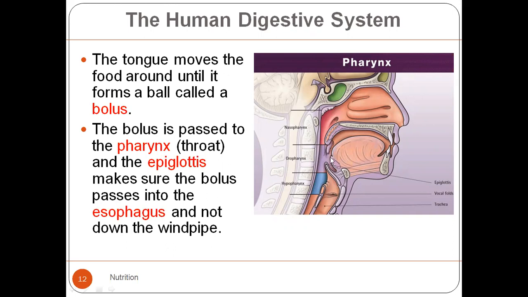ठीक है, तो स्वॉलोइंग का जो प्रोसेस है, इसमें शॉर्ट क्वेश्चंस आपके पास आ सकते हैं. Write a note on the chemical digestion that takes place in the mouth. ठीक है, write a note on the chemical digestion that takes place in the mouth. What is the role of the accessory organs that are present inside the mouth? What is the position of the salivary glands? What is the importance of the teeth and the tongue in the oral cavity?